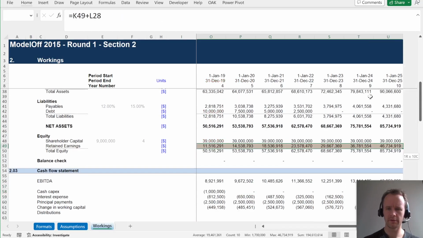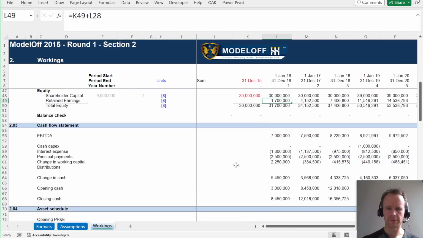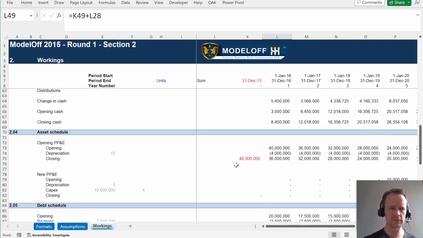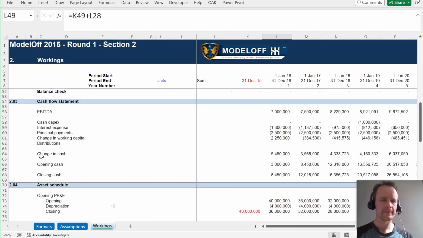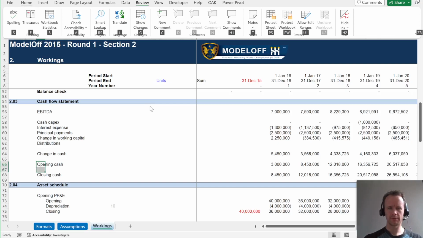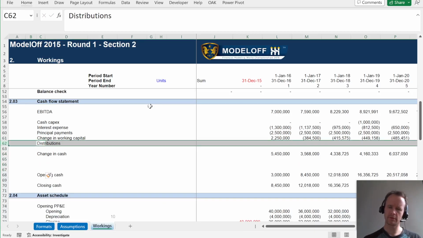Our retained earnings is already working correctly. So we're almost there now. We just need to figure out distributions. Where's our cash here? So actually, I'm going to take the distributions out of here.